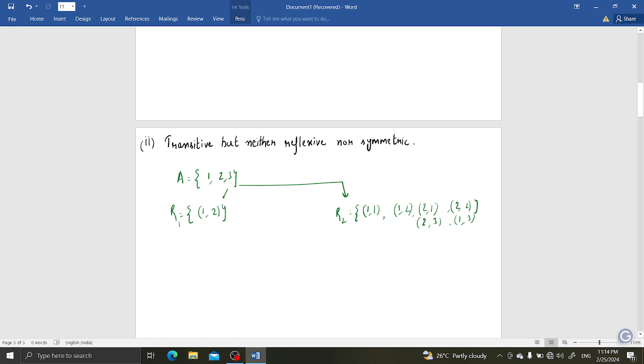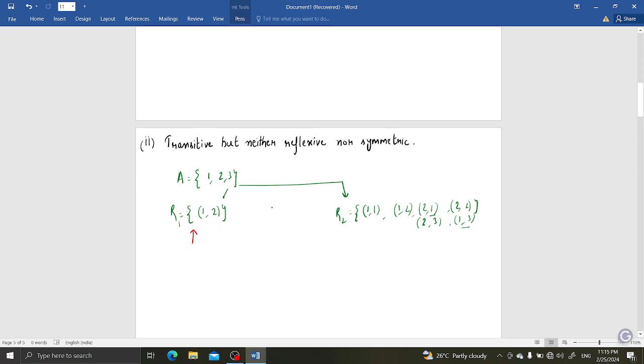Let's check whether it is transitive or not. (1, 1), (2, 2). Now (1, 2) is there, (2, 1) is there, (1, 1) is there, yes. (2, 1), (1, 2), (2, 2) is there, yes. (2, 1), (1, 3), (2, 3) is there, yes. And (1, 2), (2, 3), (1, 3) is there, yes. Any other thing? No. Here I made two relations, and I will make one more relation also.